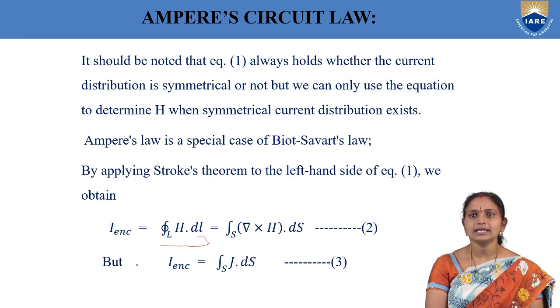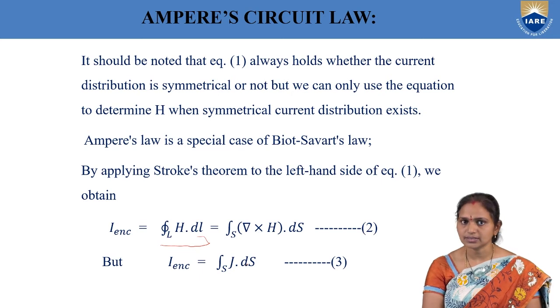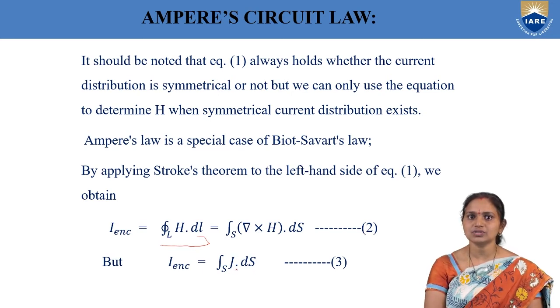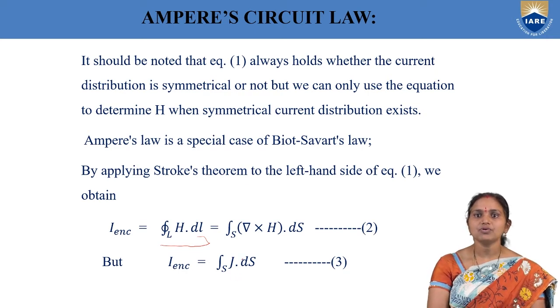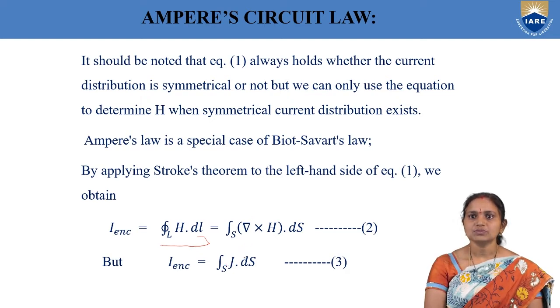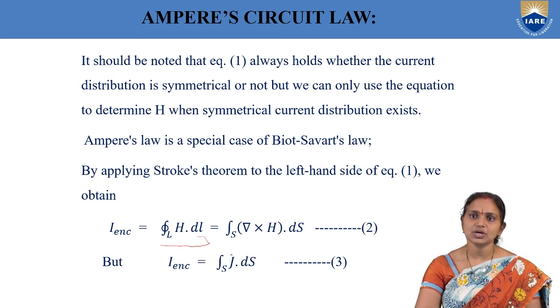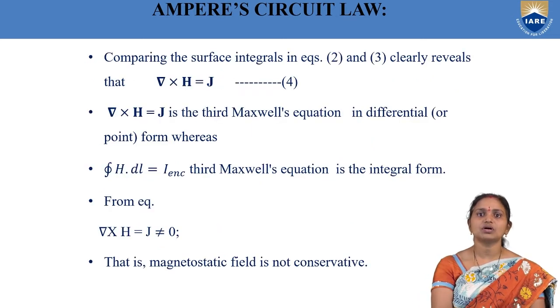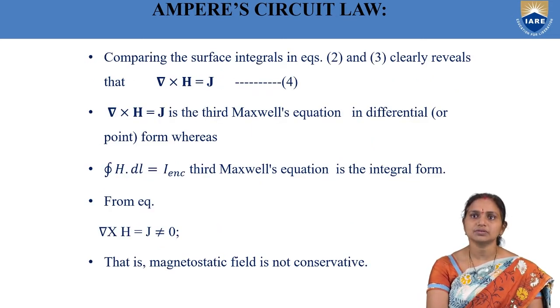Now I am trying to take I enclosed in terms of surface current density. I enclosed equals integral J dot ds over the surface. Now we have both the terms, closed integral H dot dl and I enclosed, over the surfaces. As both the right-hand sides are equal here, we can compare their magnitudes. So by comparing both equations 2 and 3 and the magnitudes of ds, the final equation we got is del cross H equals J.